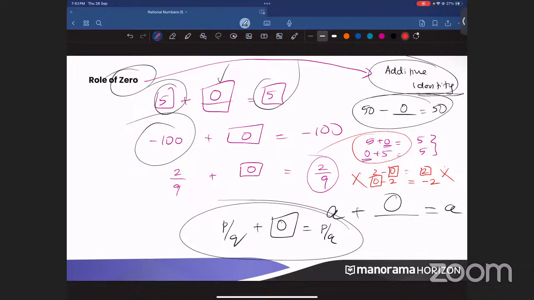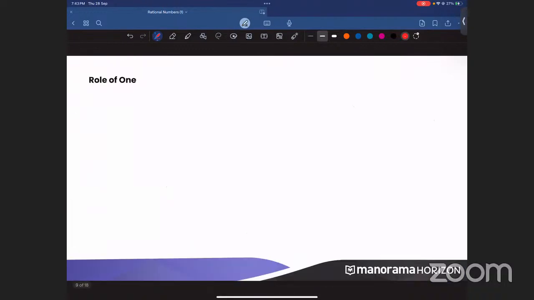Now don't go and ask your teacher why subtractive identity is there. I have told you the answer. Subtractive identity is not there because you can write 2 minus 0 is equal to 2, but you cannot write 0 minus 2 is equal to 2. 0 minus 2 is never 2. 0 minus 2 is minus 2. So subtractive identity is not there, but only additive identity is there. Clear? Understood? Yes.